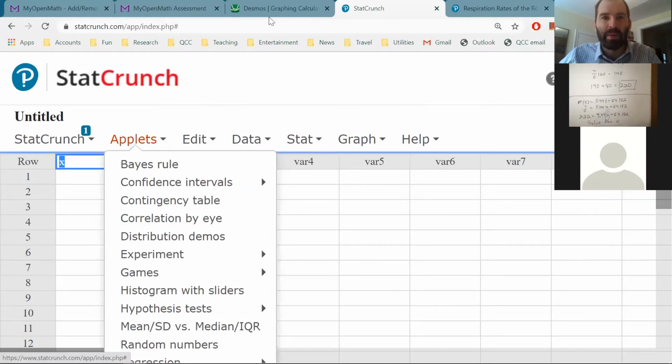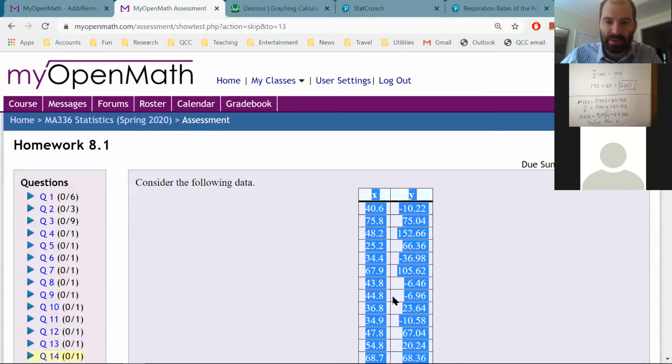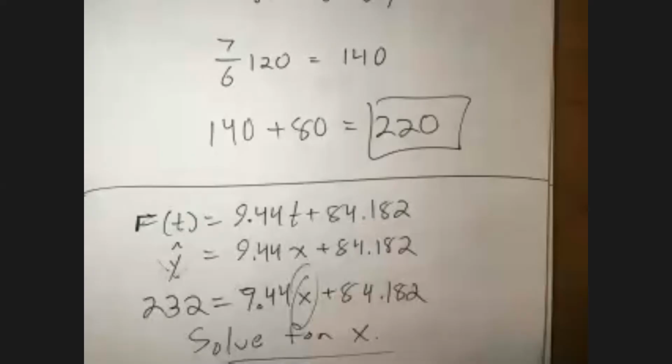Let me see what other chat messages we had. Somebody asked about number 4 there. And I think I looked through numbers 5 and 6. I hope I clarified those things that people asked about.